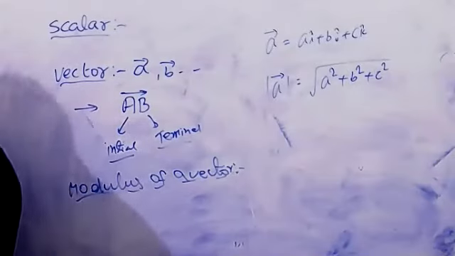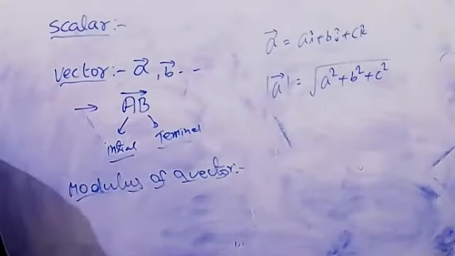Which measures its length, magnitude of a vector. Full stop. AB bar is equal to the length of AB, meaning the AB direction.